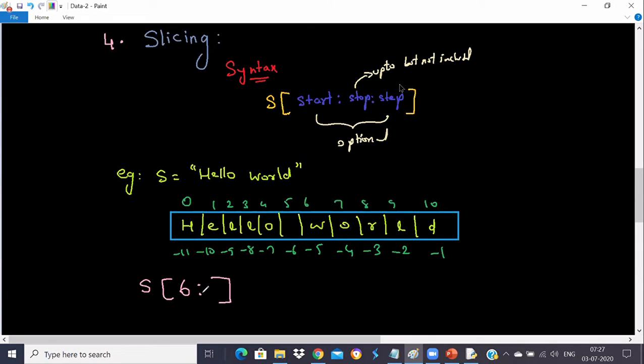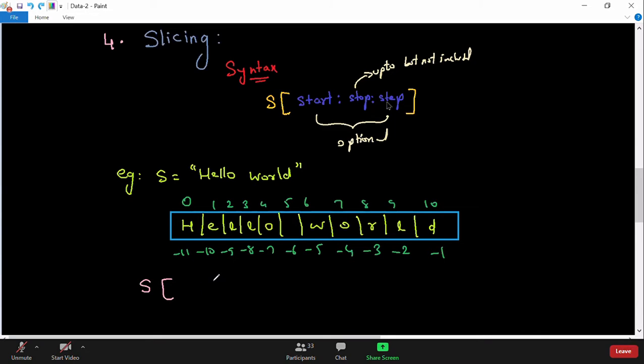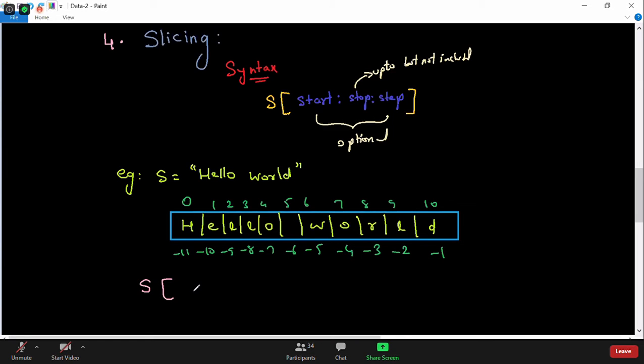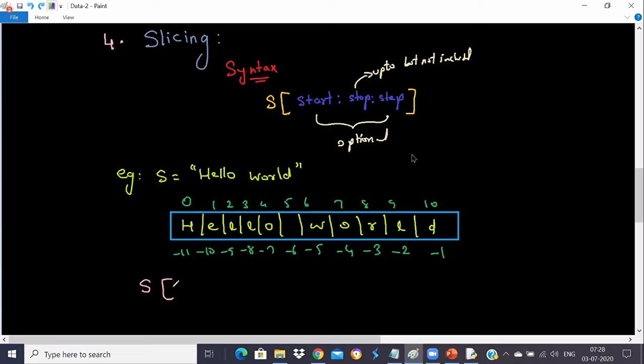Not only that, you can also take negative indexes, guys. So let's see what is meant by negative index. We need to be a little careful with the negative index. Fine. So let's talk about negative index.